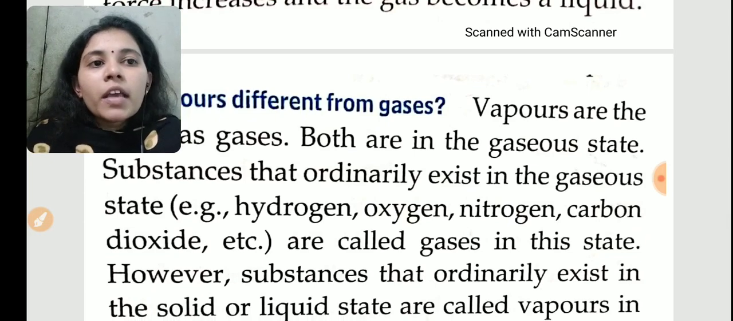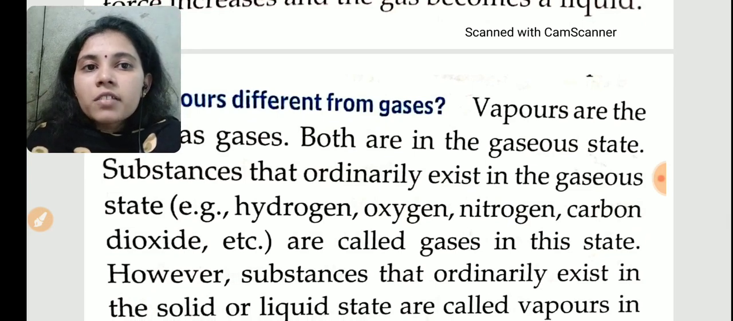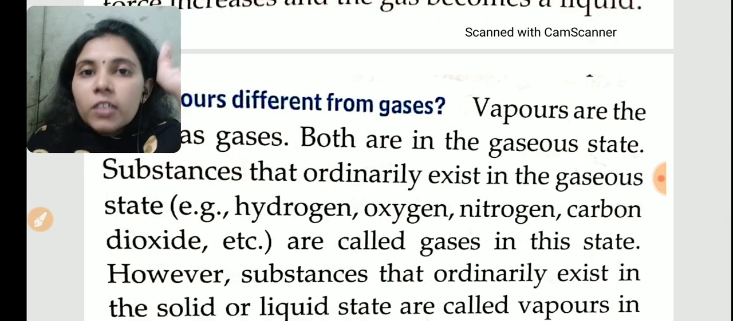Substances that ordinarily exist in the gaseous state. Which all exist as gases? Oxygen gas, nitrogen gas, hydrogen gas, carbon dioxide gas, etc. These all are in gaseous form.